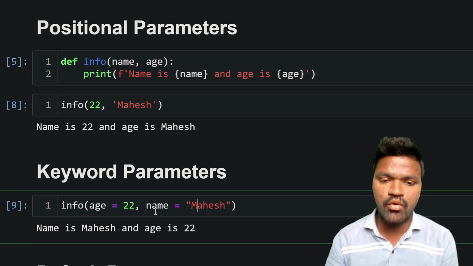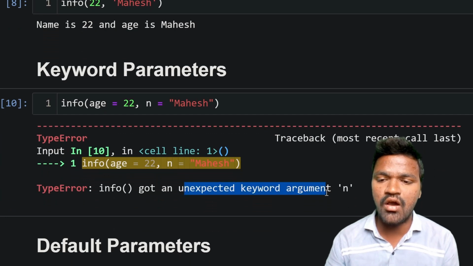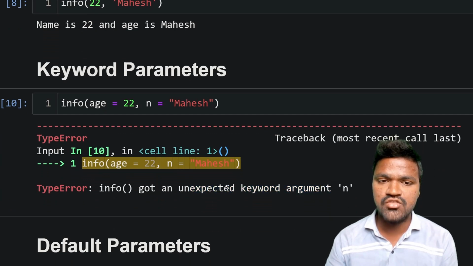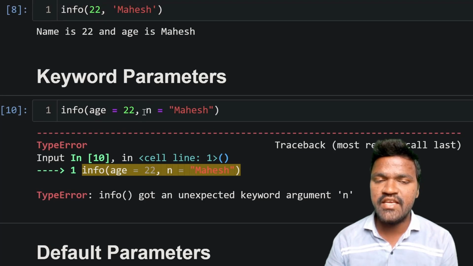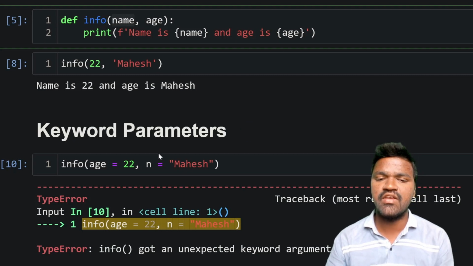Let's say I don't know the parameter name here, and I just pass n here and execute this. We are getting an error: got an unexpected keyword argument n. We are calling this function using n, and this n is not present in the function definition. We have name. Because of that, we are getting this error.